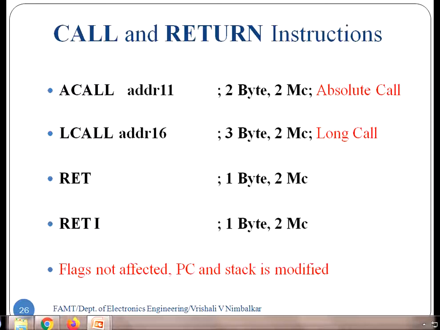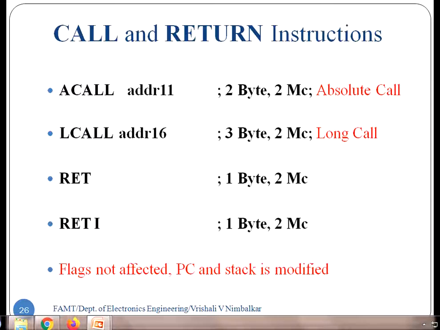The microcontroller is going to stop the current execution, branch to some other location, execute that subroutine, and when the return instruction gets executed in the subroutine, it branches back to the main program and continues with the main program execution. Now, ACALL stands for absolute call, and the other instruction is LCALL, long call.